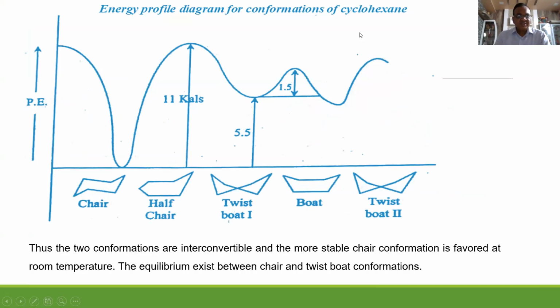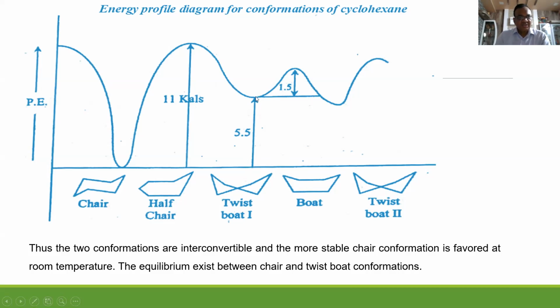Energy profile diagram for cyclohexane. This is chair, most stable. Half chair, least stable. Twist boat, next to it. See the values. Half chair, 11 kilocalories. More energy, less stability. 5.5 kilocalories. 1.5 kilocalories more than this means boat is actually less stable than twist boat.